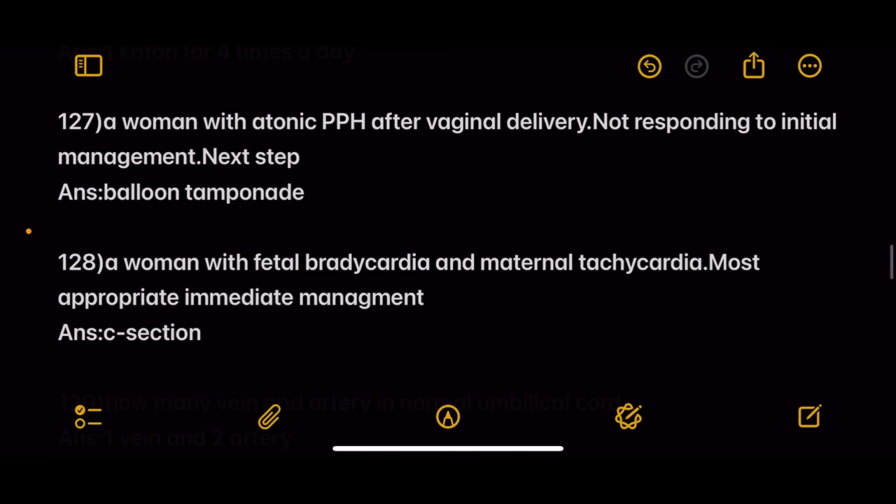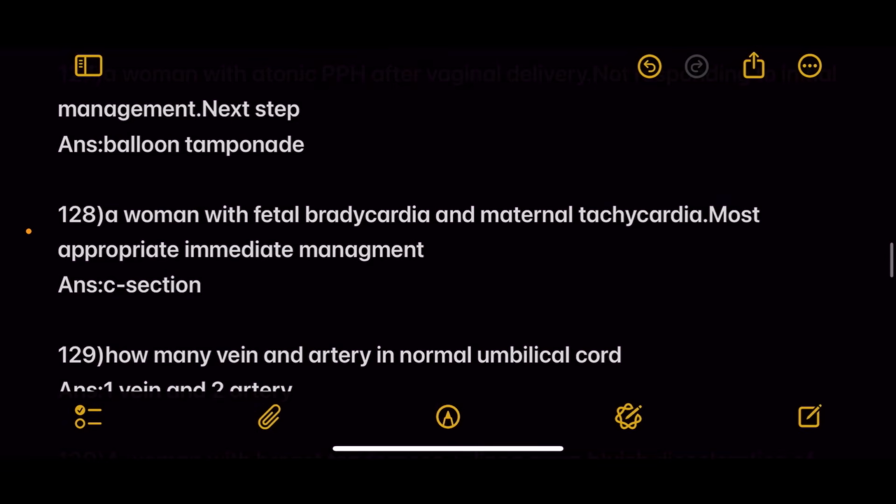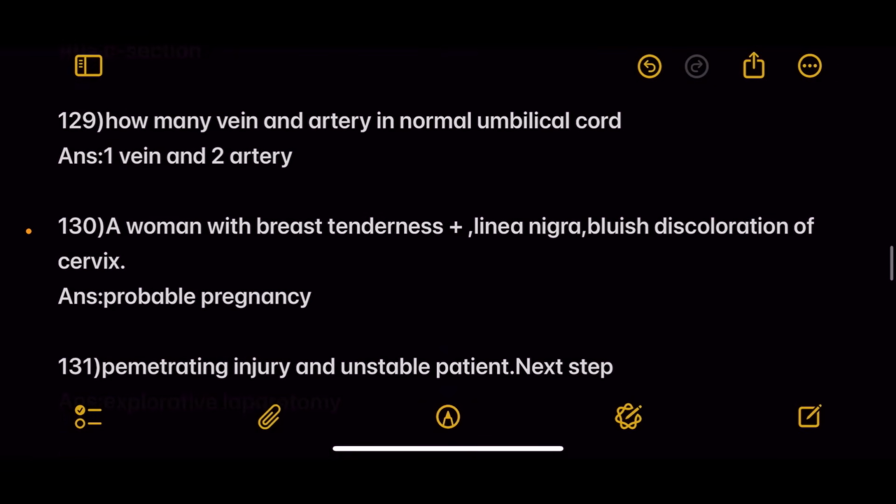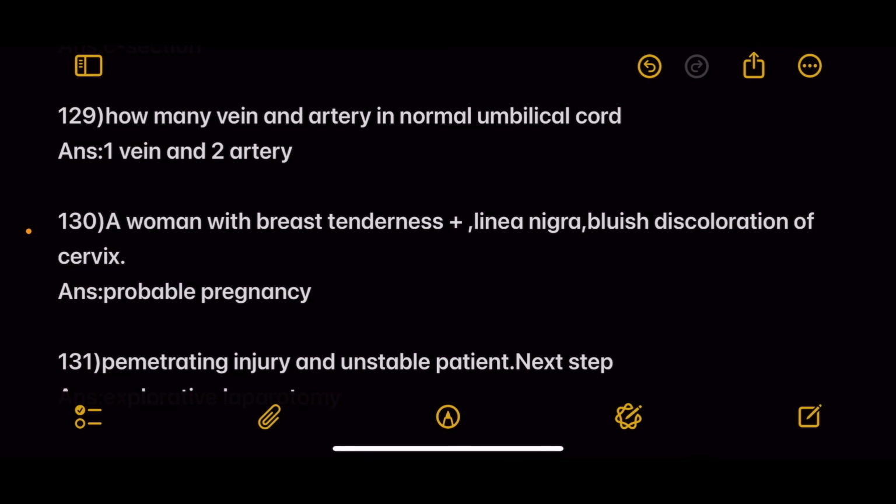Next, a woman with atonic PPH after vaginal delivery, not responding to initial management. Next step is balloon tamponade. Next, a woman with fetal bradycardia and maternal tachycardia, and most appropriate immediate management is C-section. Next, how many vein and artery in a normal umbilical cord? 1 vein and 2 arteries.